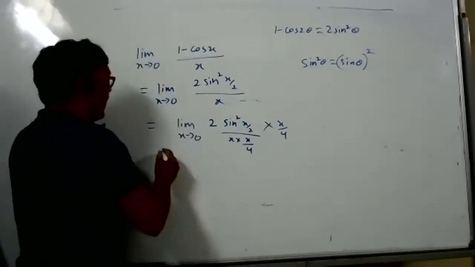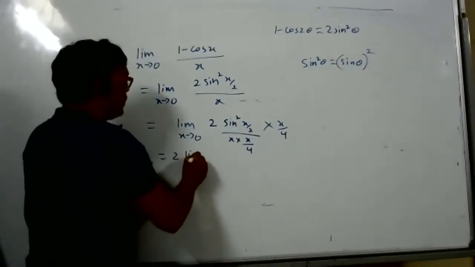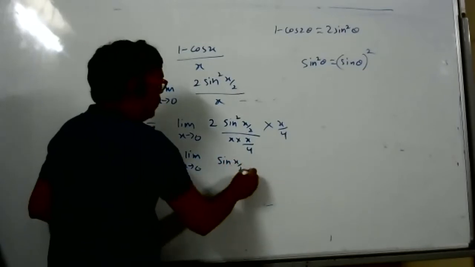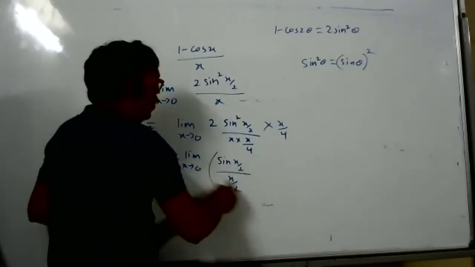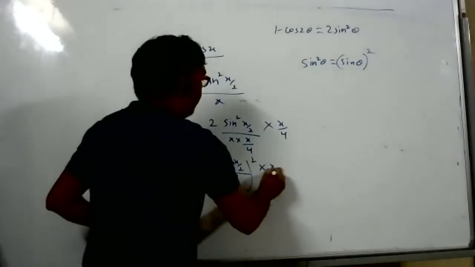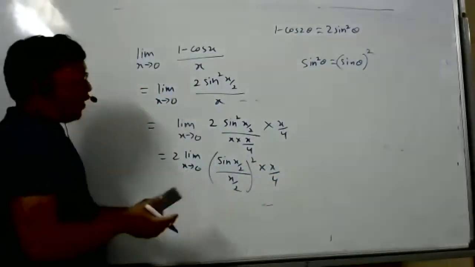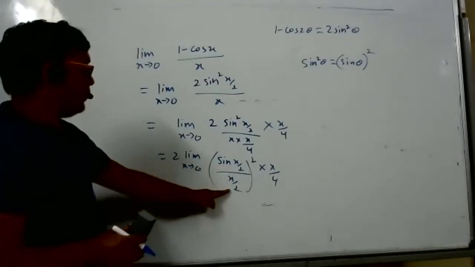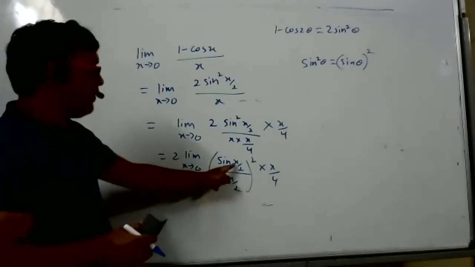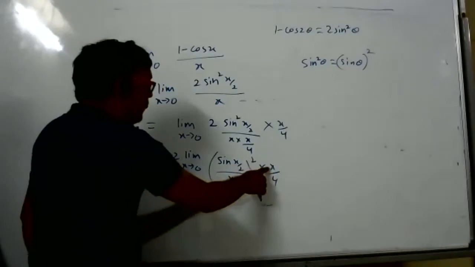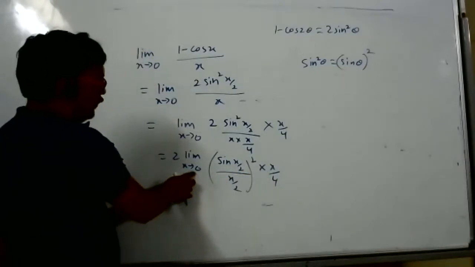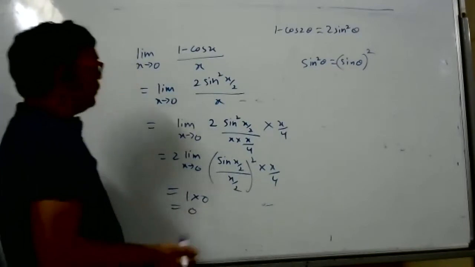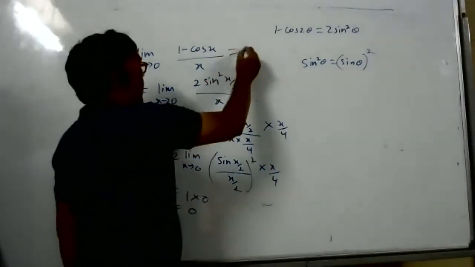Now what can I write? I can write this as 2 limit x tends to 0 of (sine x by 2 whole square) into x by 4. Now according to the formula which I taught, sine x by x is how much? 1. So this will become 1, and in the place of x, I write 0. The answer is 0 only. 1 into 0 is 0. That's why you told me that the answer is 0.